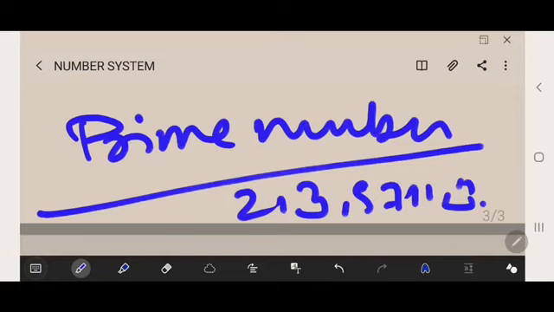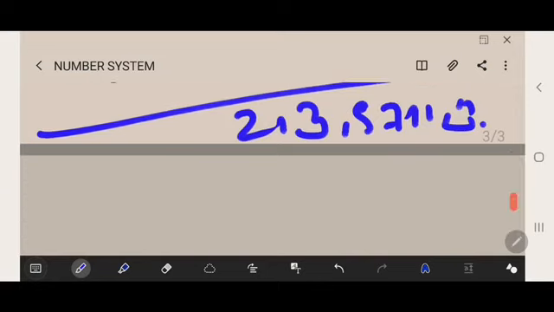Sorry, I'll just repeat it again. What is a prime number? A counting number is called a prime number when it is exactly divisible by only 1 and itself. And the examples are 2, 3, 5, 7, 11, 13, etc.